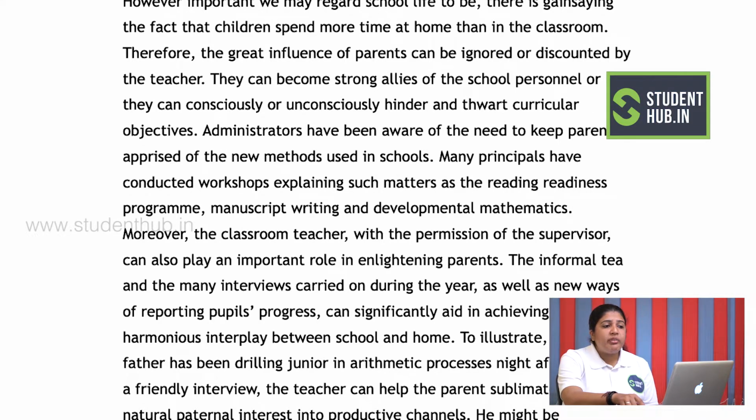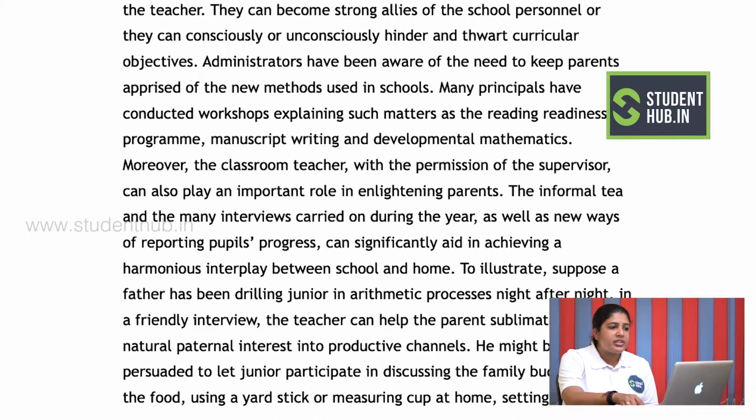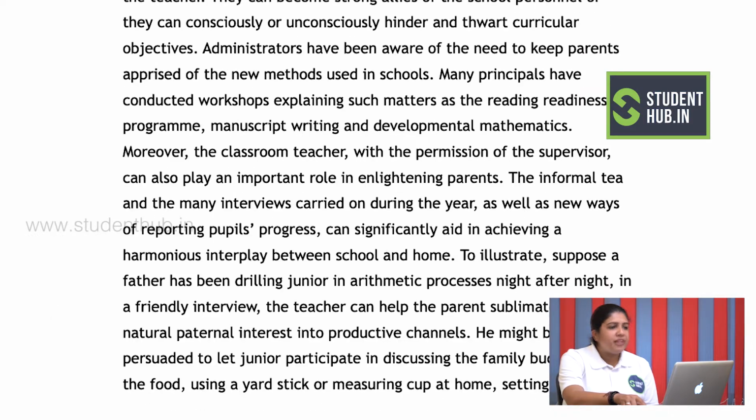Therefore, the great influence of parents can be ignored or discounted by the teacher. They can become strong allies of the school personnel, or they can consciously or unconsciously hinder and thwart curricular objectives. Administrators have been aware of the need to keep parents apprised of the new methods used in school. Many principals have conducted workshops explaining such matters as the reading readiness program, manuscript writing, and developmental mathematics.